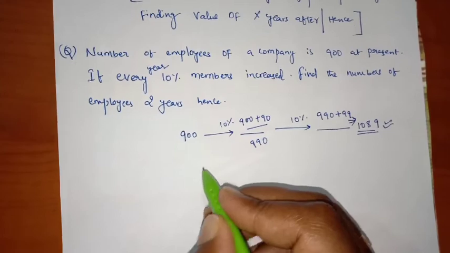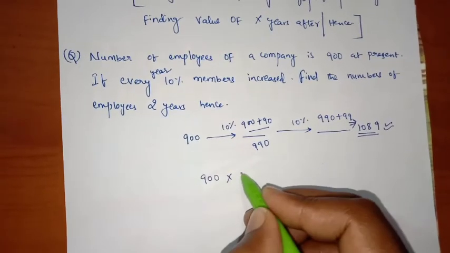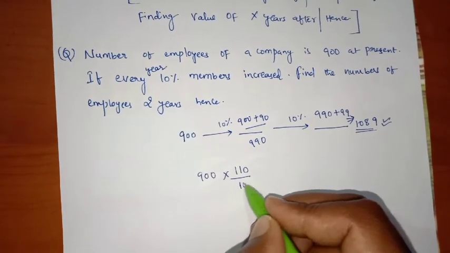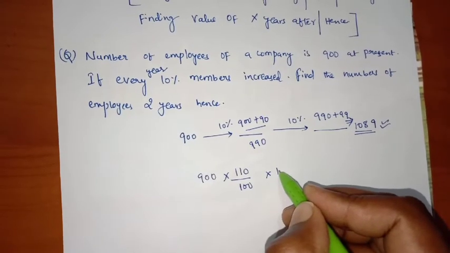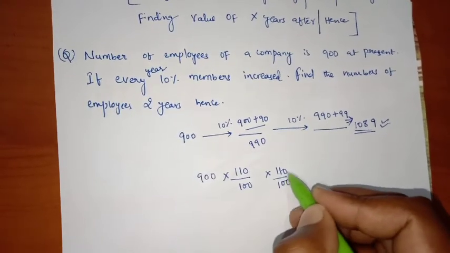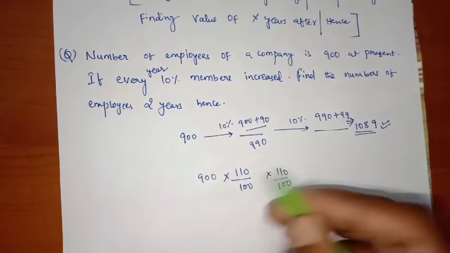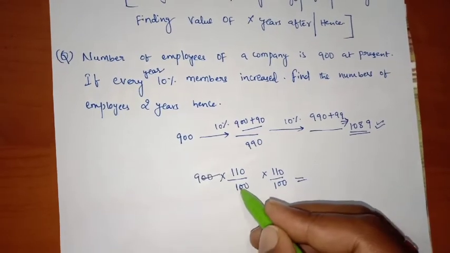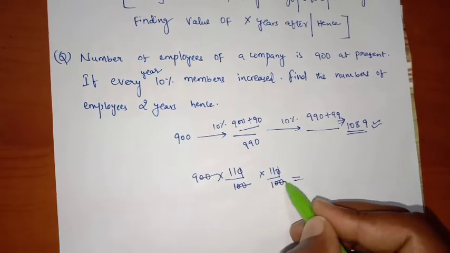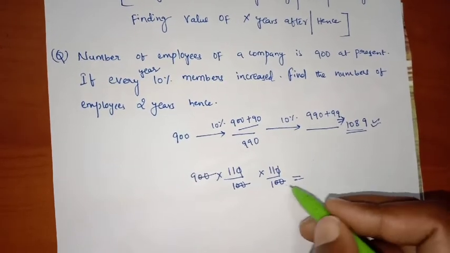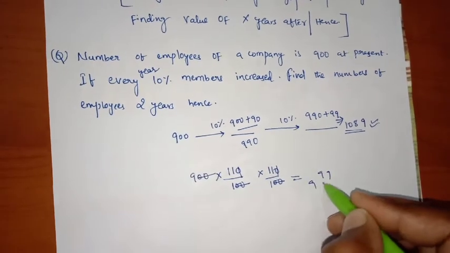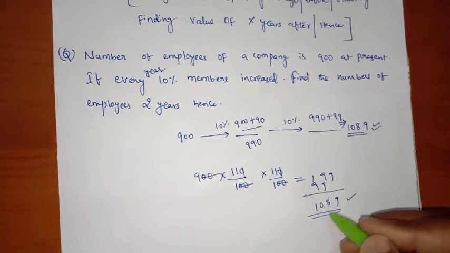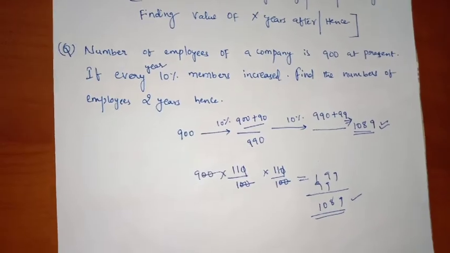Or else you can do it this way: 900 into, first year I increase 10%, means my value will be 110%, right? And second year I increased again 10%, it means 110% of this value. So how much will my answer be, friends? I cancel this one and I also cancel this one. So 99 into 11, you will get 1089.